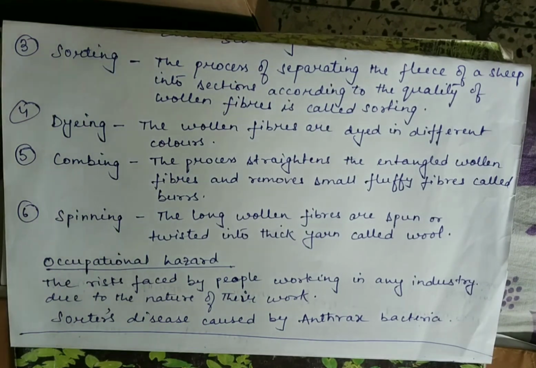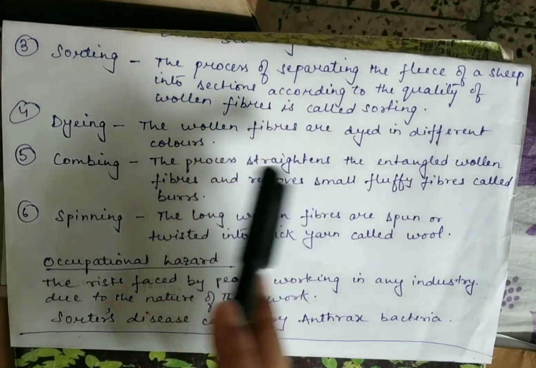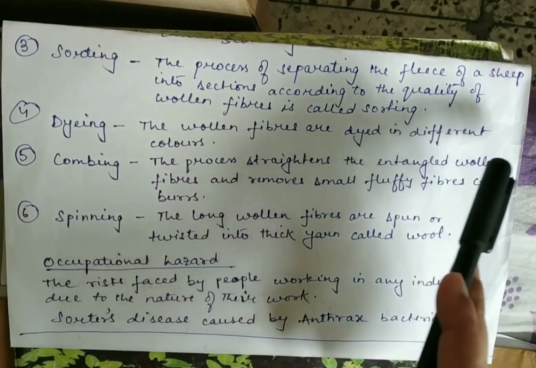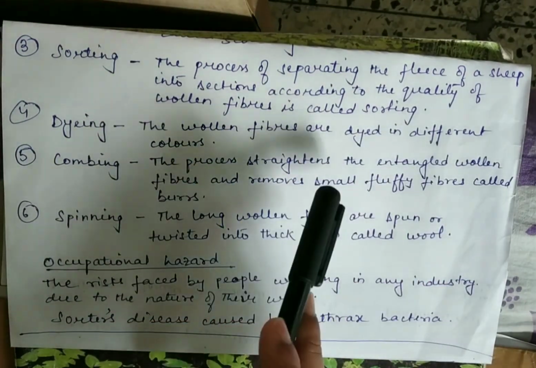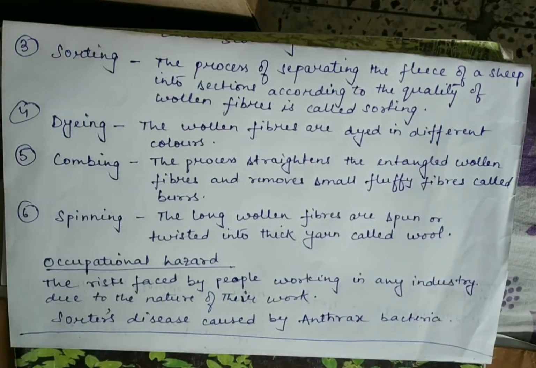This process of combing is done by using combs having metal teeth. Combing straightens the entangled woolen fibers and removes small fluffy fibers called burrs which may be caught in them.